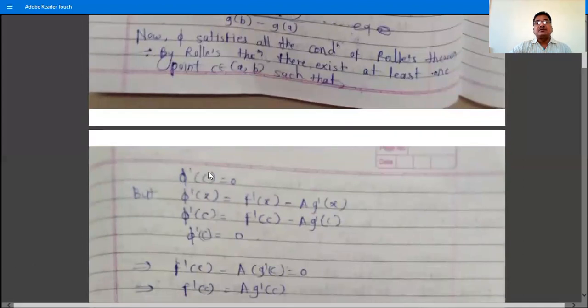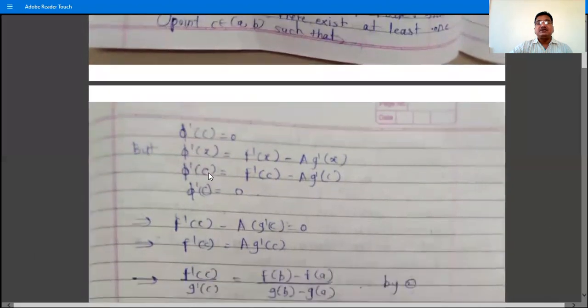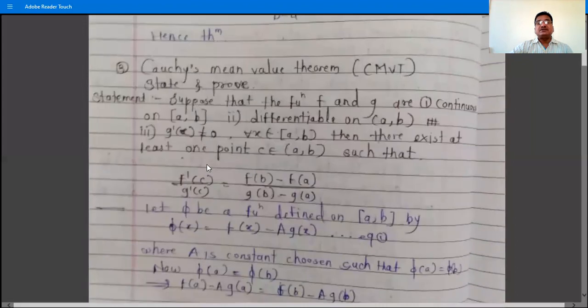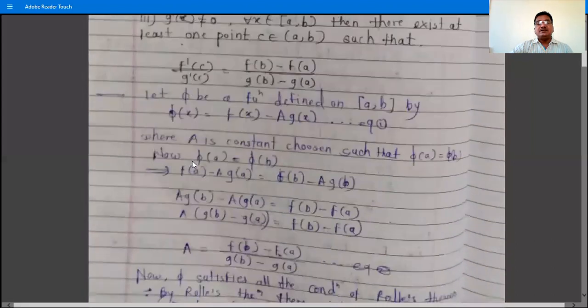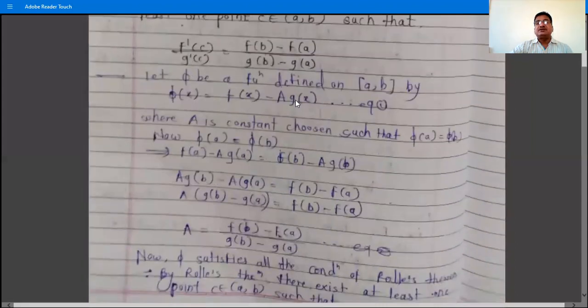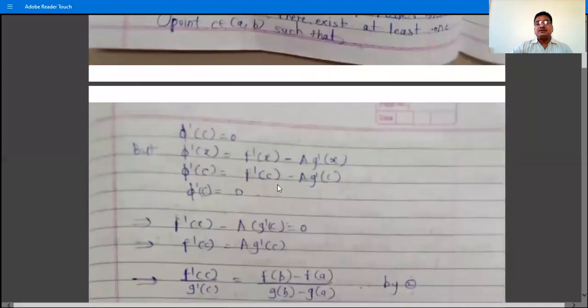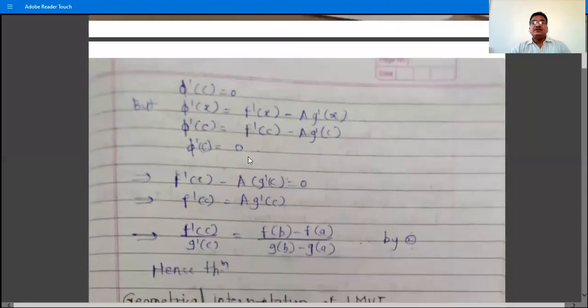Don't write f dash c is equal to 0, because phi satisfies the conditions of Rolle's theorem. So write phi dash c is equal to 0. But what is phi dash x? Phi x is f(x) minus A g(x). And so phi dash x is f dash x minus capital A g dash x. This is phi dash x. And so phi dash c is f dash c minus capital A g dash c. And phi dash c is equal to 0.